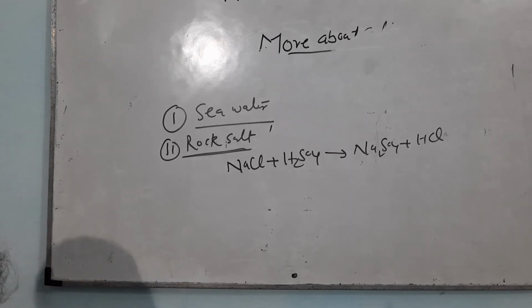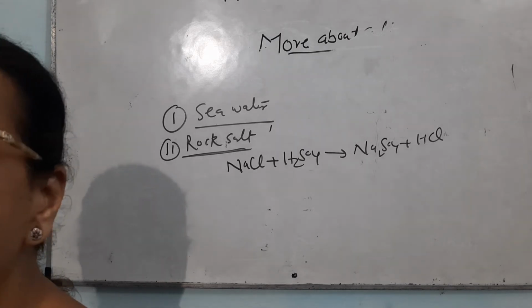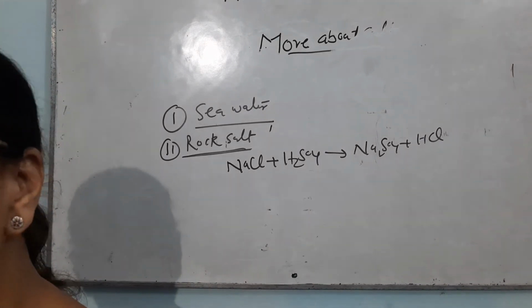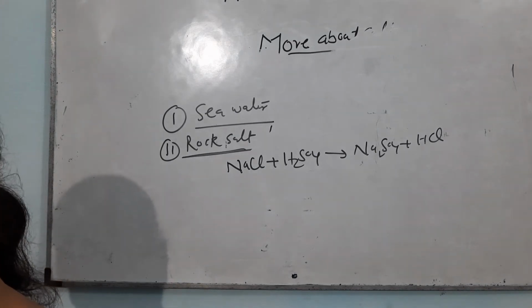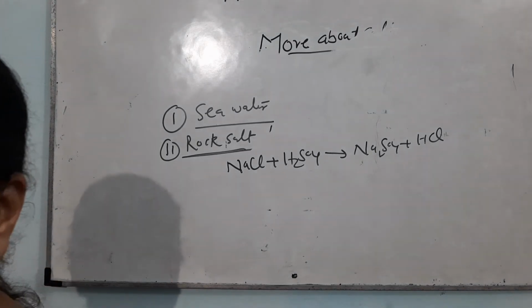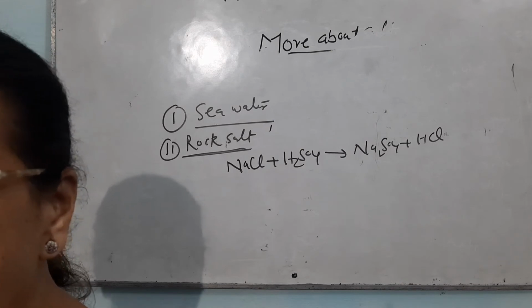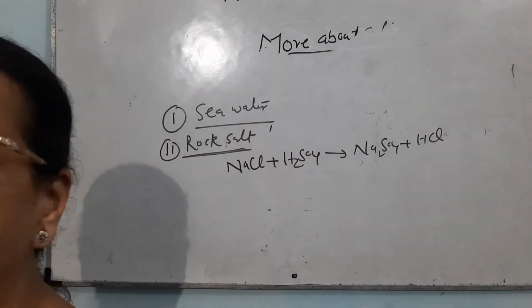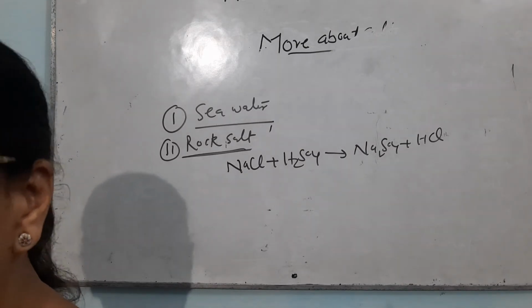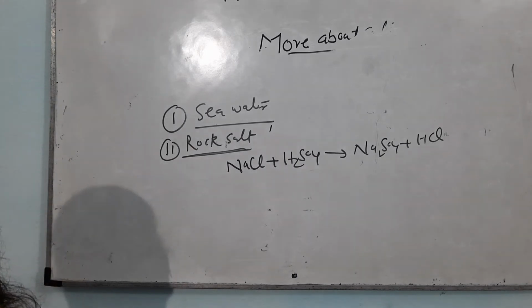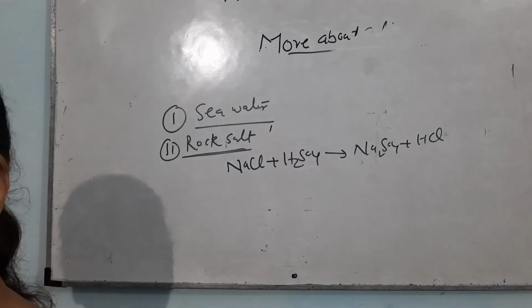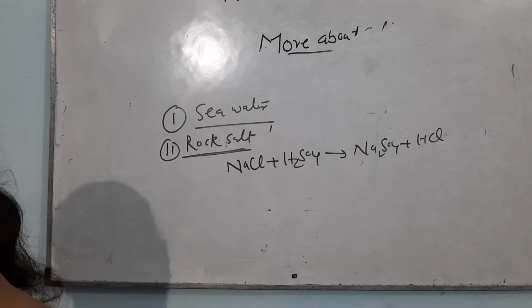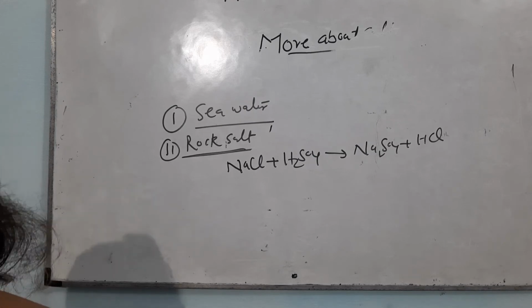Now, there are a large number of chemicals which can be prepared from common salt. The first, most important chemical which can be prepared from common salt is known by the name of caustic soda or sodium hydroxide.